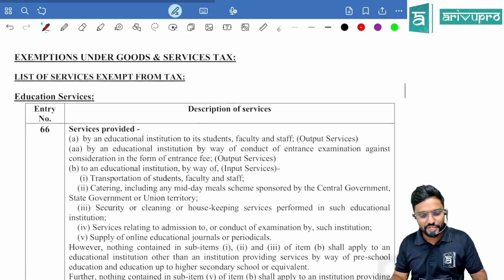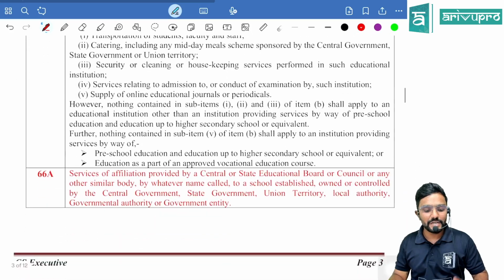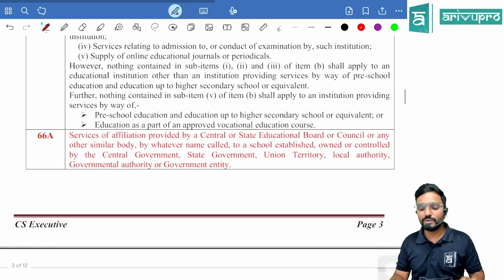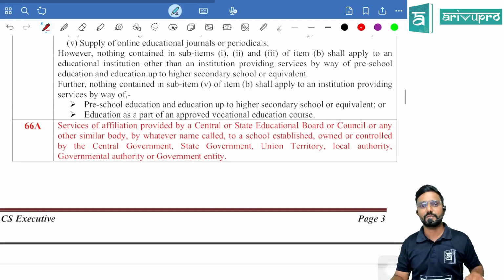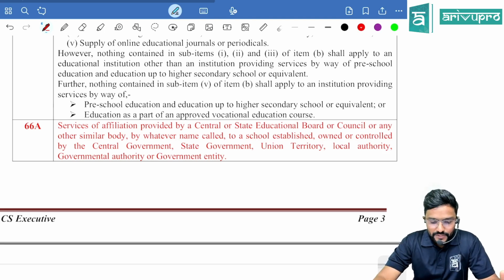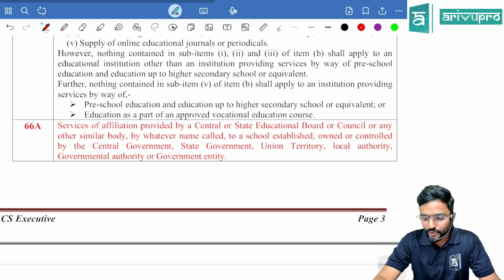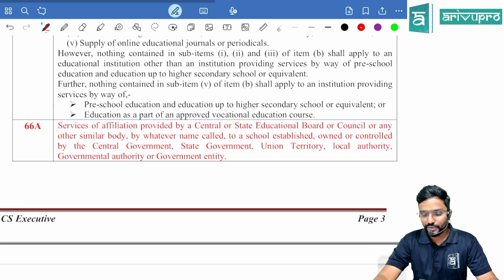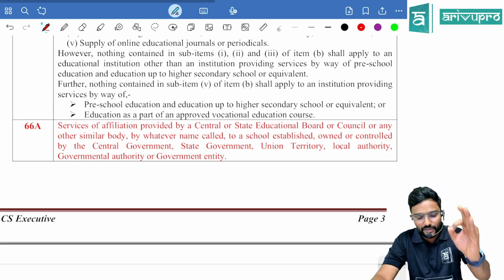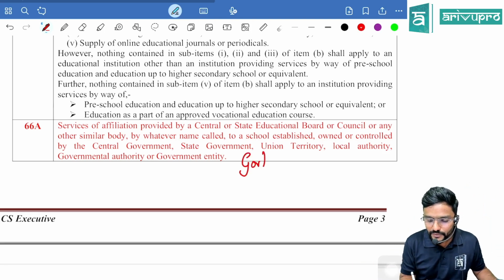Then coming to section 11 read with notification, that is exemptions. So under educational services, guys, entry 66 was already there. Now they have added one more, 66A, which is new. 66A: Services of affiliation provided by central or state educational board or council or any other similar body by whatever name called to a school established, owned or controlled by central government, state government, union territory, local authority, governmental authority or government entity. In simple, government school.